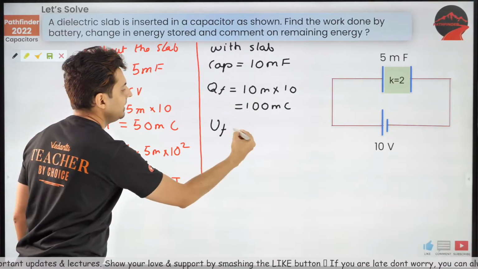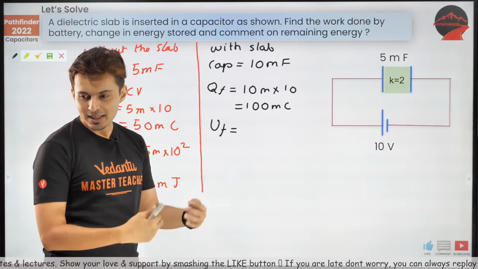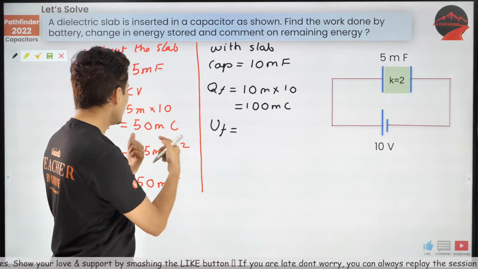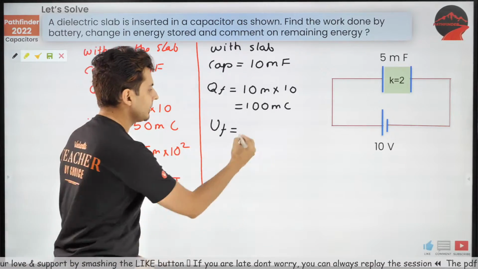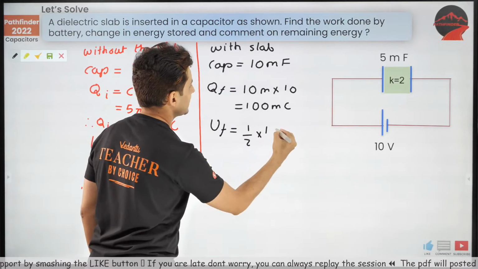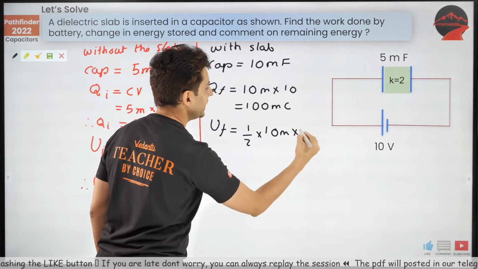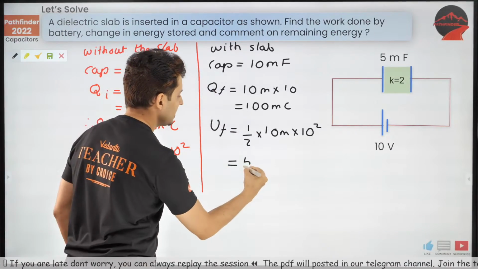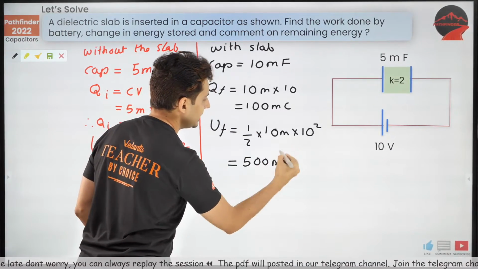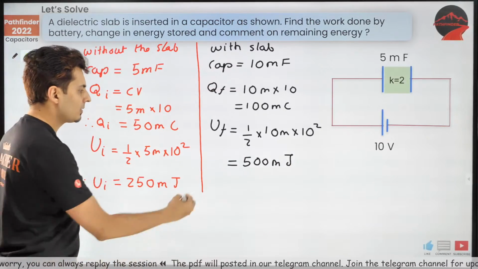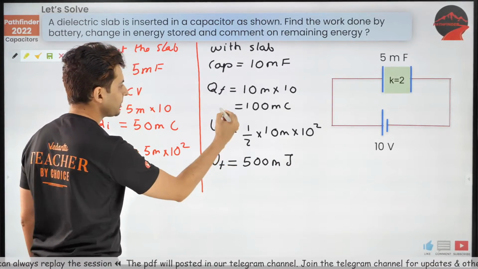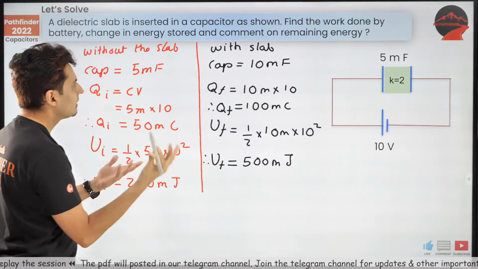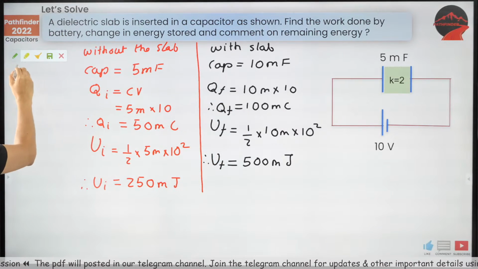Next, final energy stored. Again, half CV square. Half C, C is 10 milli, into voltage, that's 10 square. Well, that's 1000 divided by 2, which is 500 millijoules. That's your final energy which is stored. This is final charge. Now, think about it.